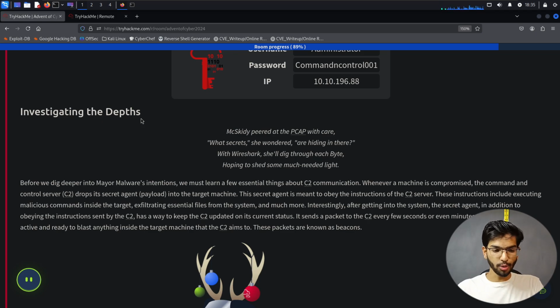Okay, so before we continue with investigating in depth, there's a small poem which they've given us to understand today's theme. Mixed Kitty peered at the PCAP with care. What secrets, she wondered, are hiding in there? With Wireshark, she will dig through each byte, hoping to shed some much needed light. I guess Mayor is in very big trouble today because we got a PCAP file which we can investigate.